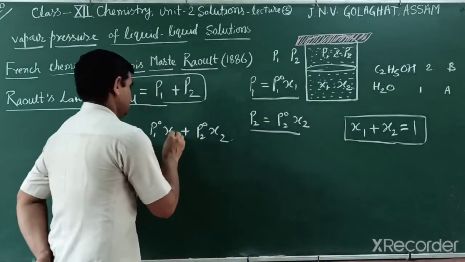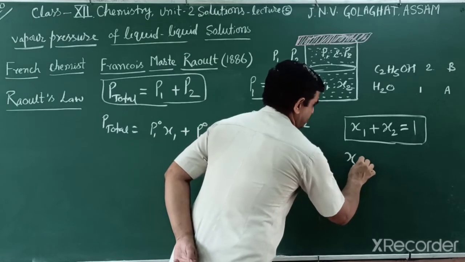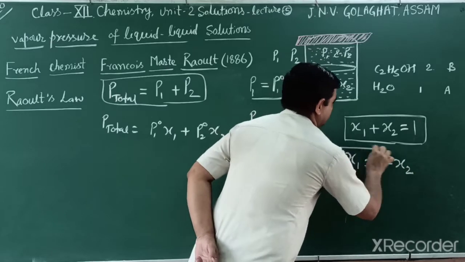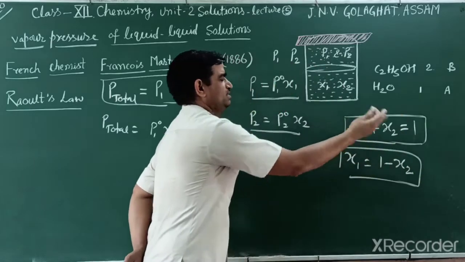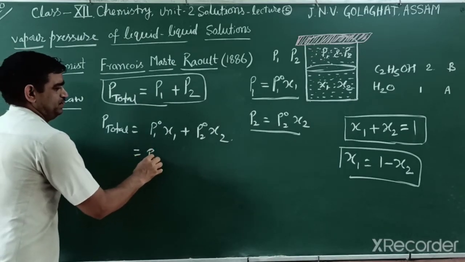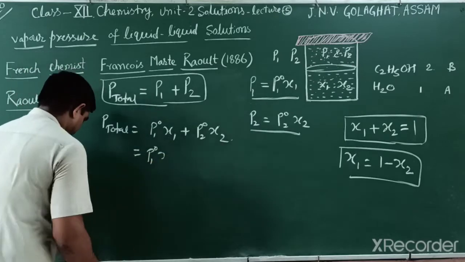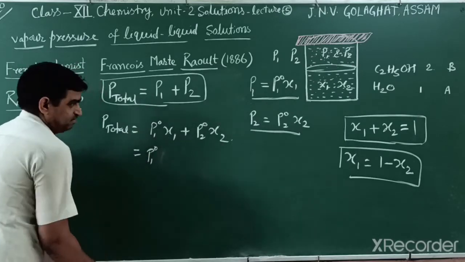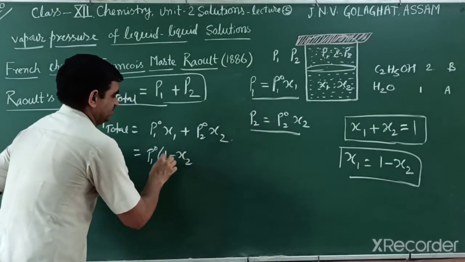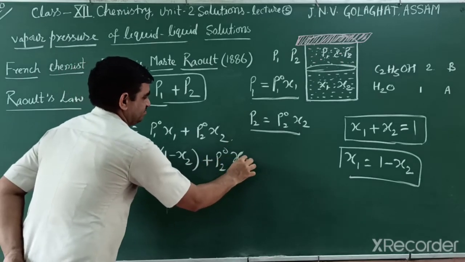We can write the mole fraction of the solvent is equal to 1 minus the mole fraction of the solute. So we put that value in this equation: P01 times the mole fraction of the first component, where we write the value 1 minus the mole fraction of the second component, plus P02 times its mole fraction.